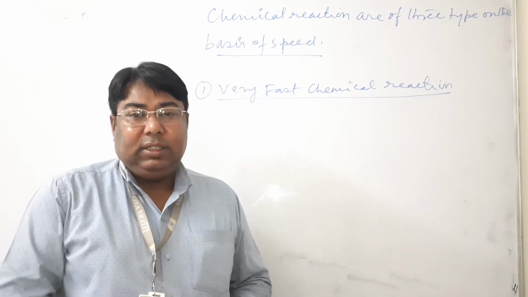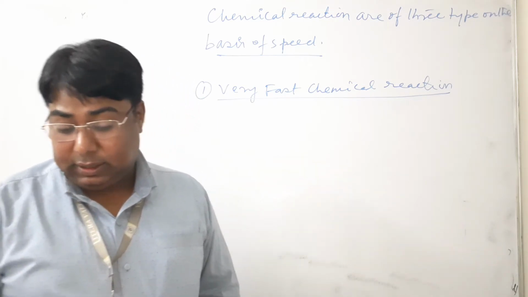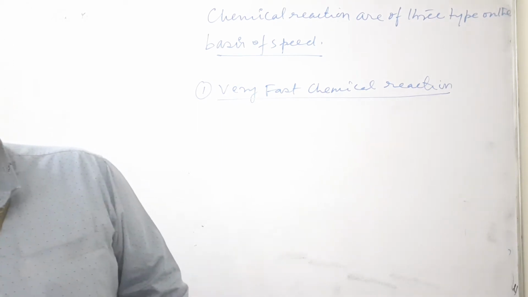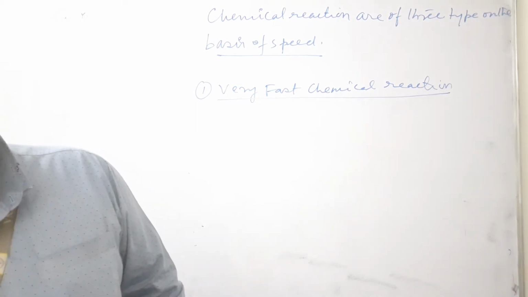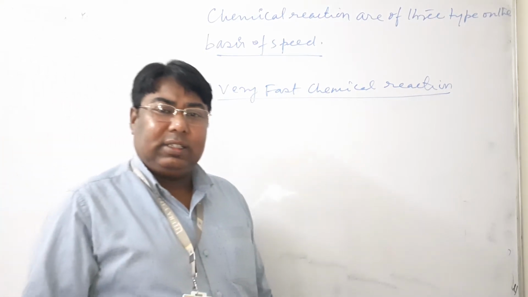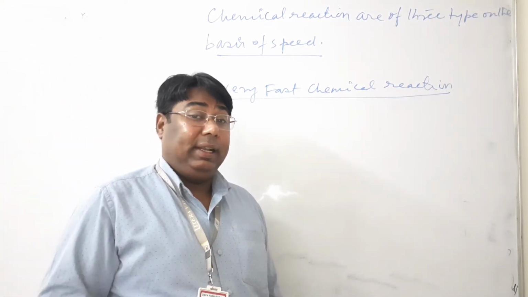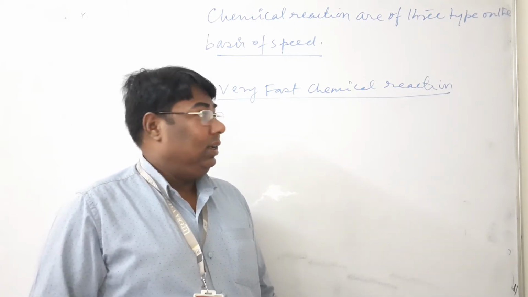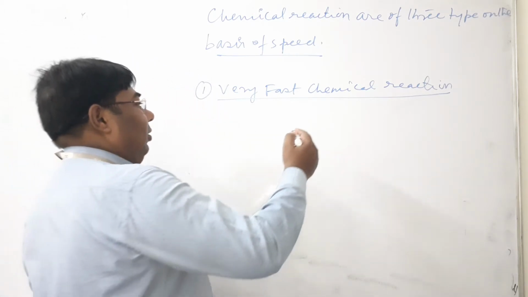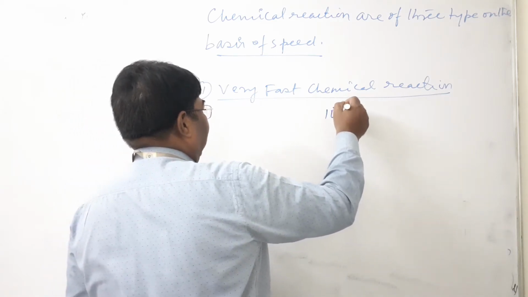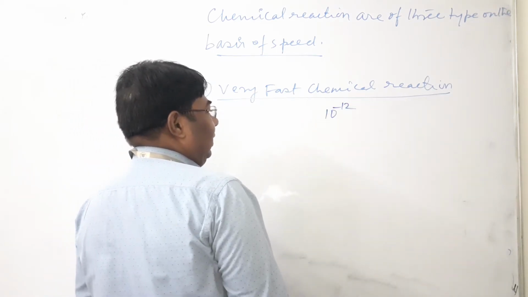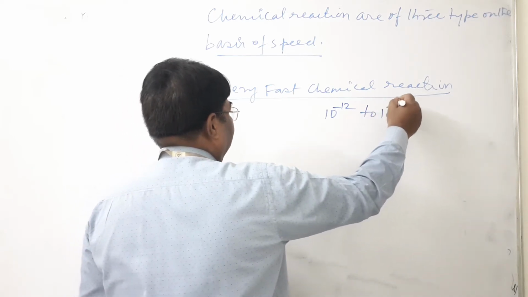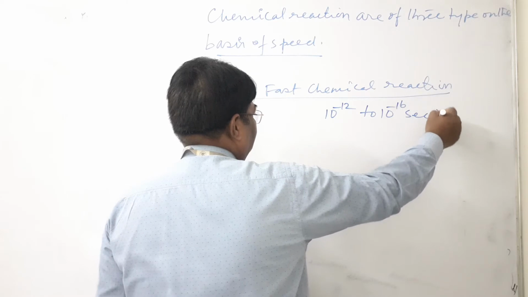The chemical reactions which proceed within a second, not a minute, within a second, are known as very fast chemical reactions. And the time for very fast chemical reactions is in the order of 10 to the power minus 12 to 10 to the power minus 16 seconds.